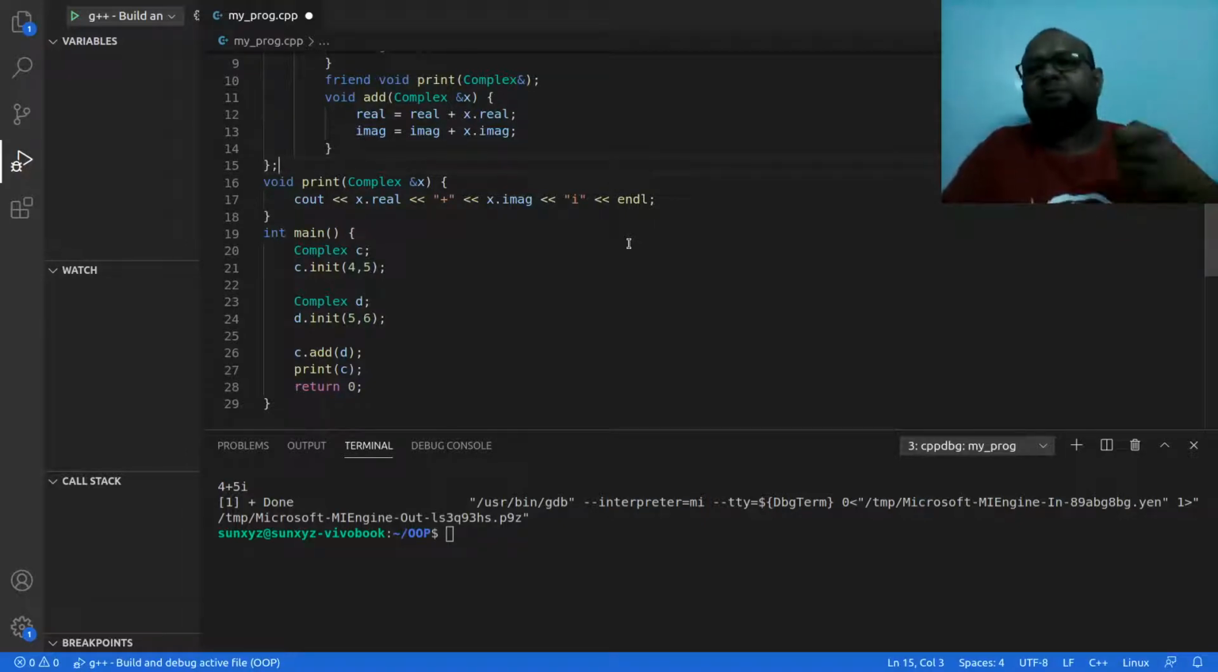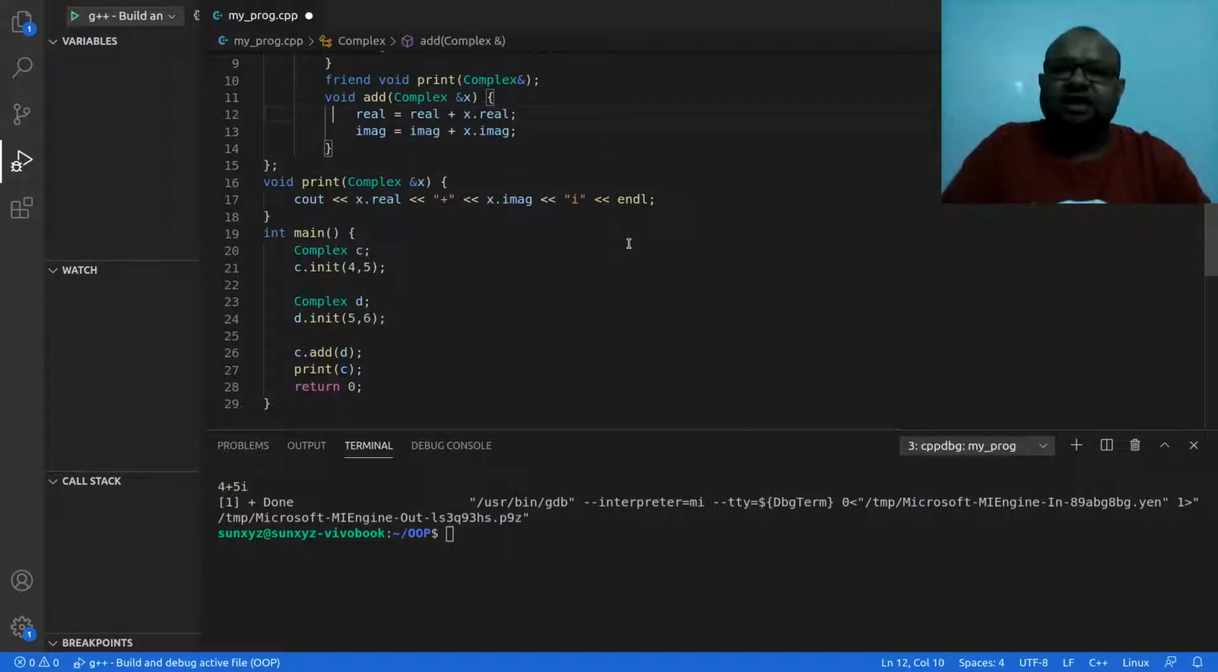So what is going to happen, this C object's real and imaginary are going to be updated. D object's real and imaginary are not going to be touched. D will just be passed as a parameter. Alright, so this is what we do. I call this add method, and then I'm going to print C. Okay, and I'm going to use this print function. This is not a problem.